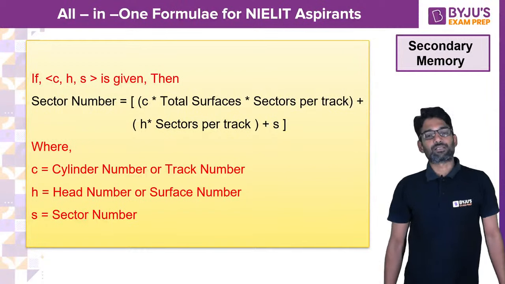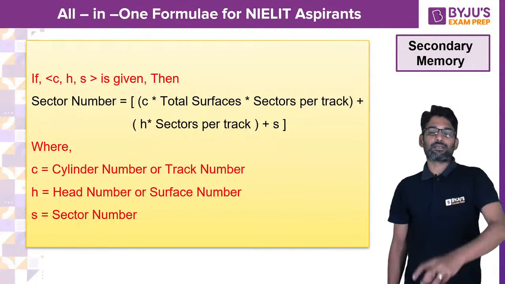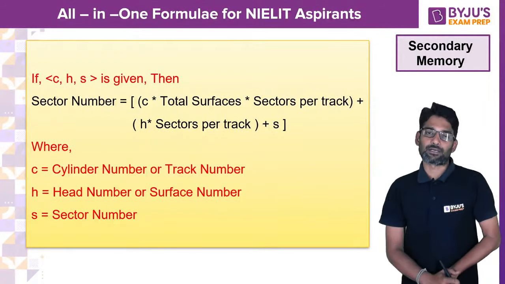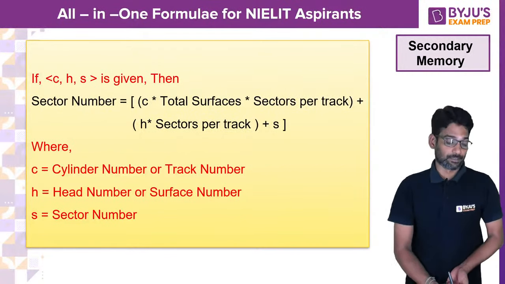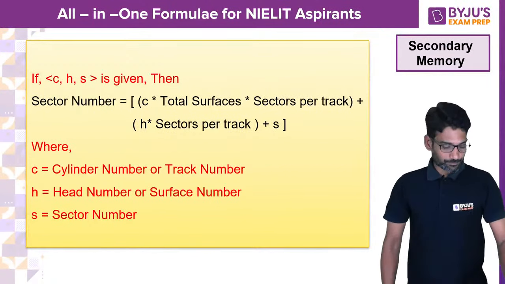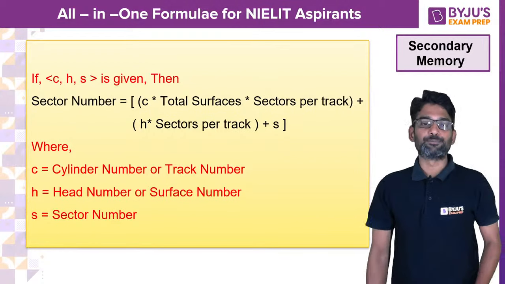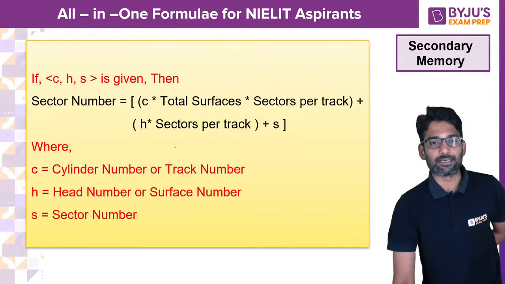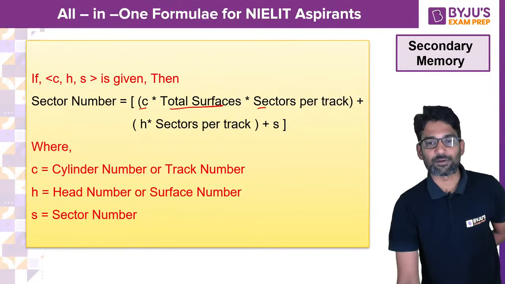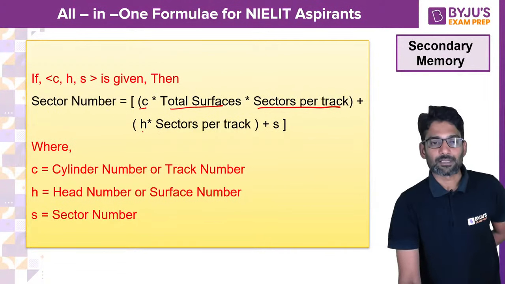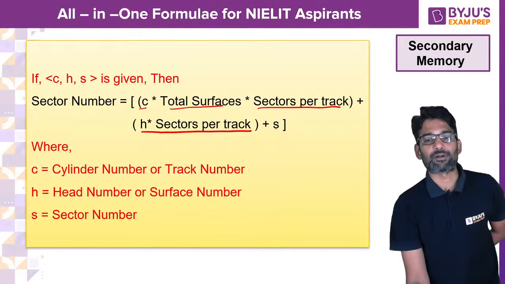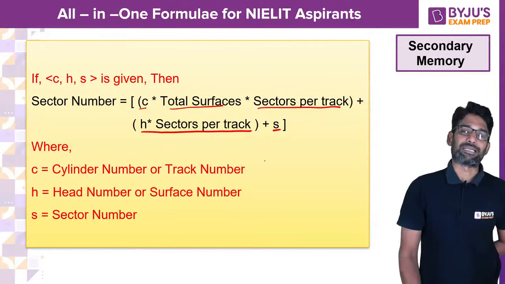And in the secondary memory, if you are given CHS, how do you calculate sector number? This is again something many will not get, so this is like a shortcut for you. Sector number you can calculate as cylinder number into total surfaces into sectors per track, plus surface number given into sectors per track, plus sector number given.